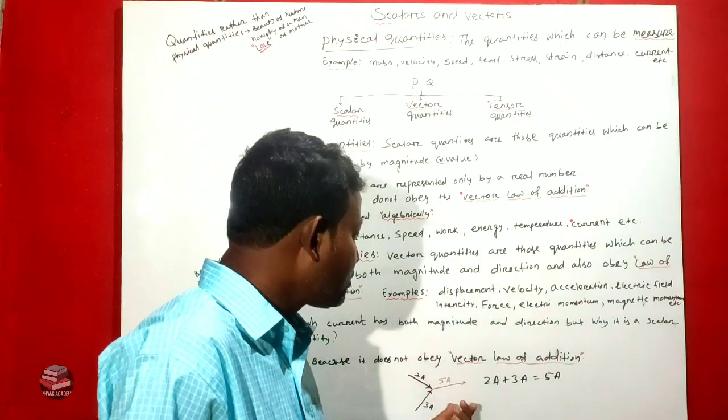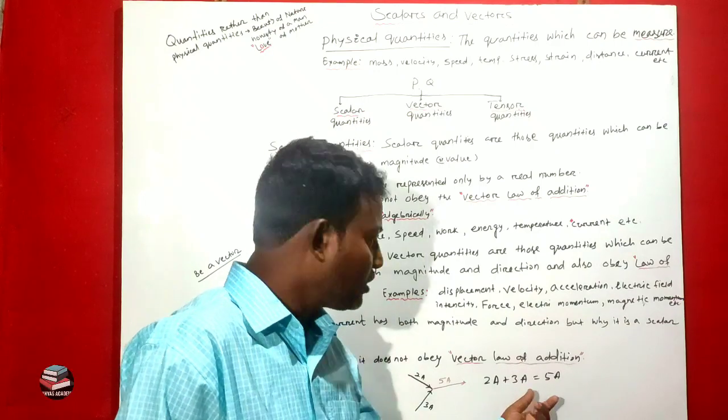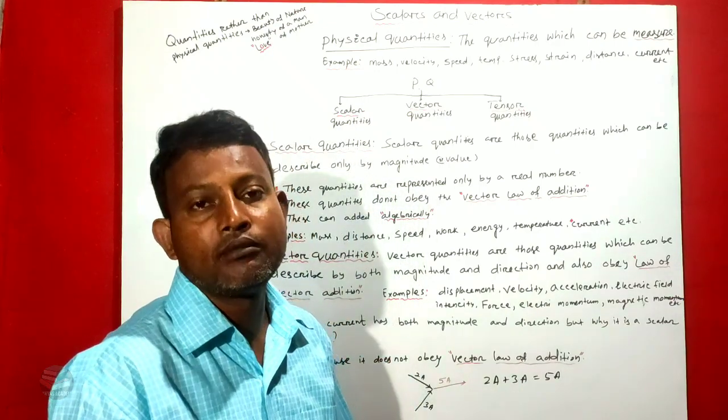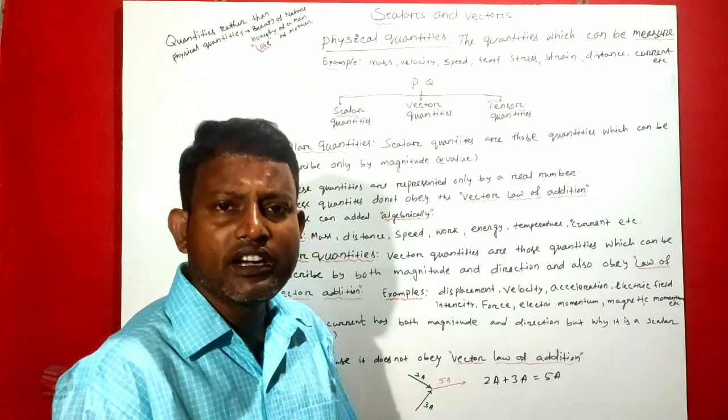That means current should be added algebraically, simply numerically. So this is called a scalar quantity, not a vector quantity, because it does not obey the laws of vector addition.